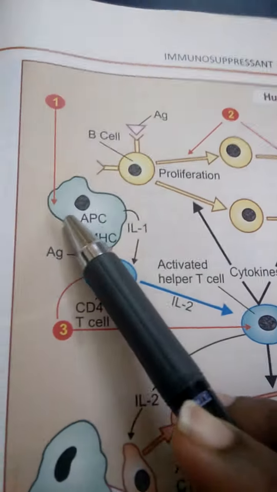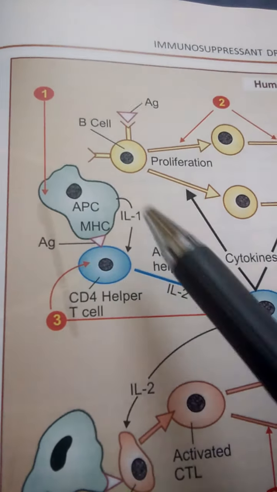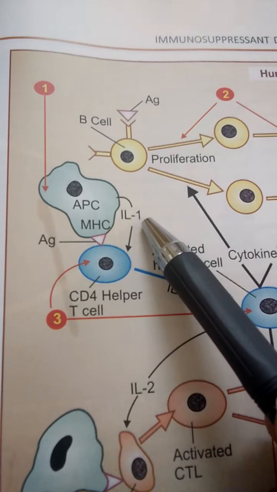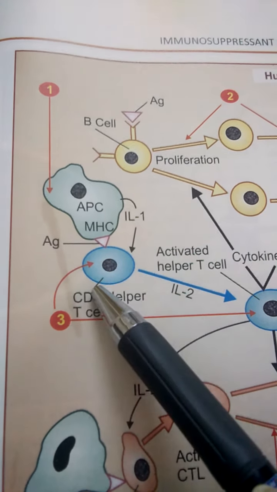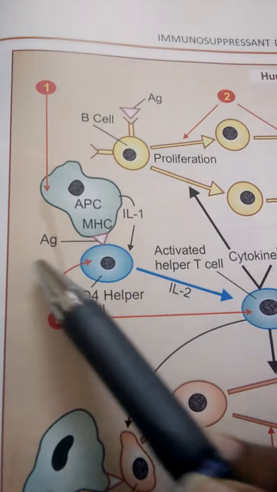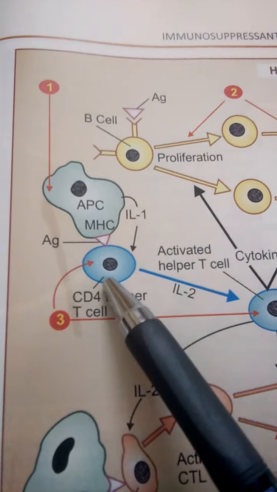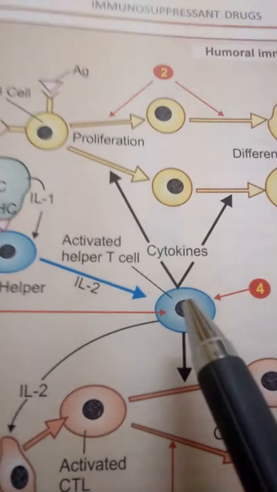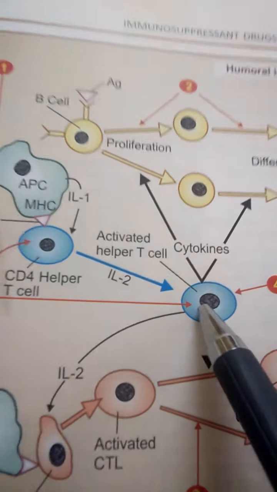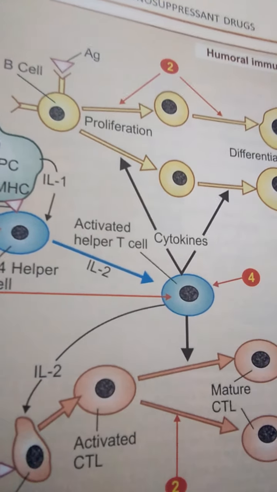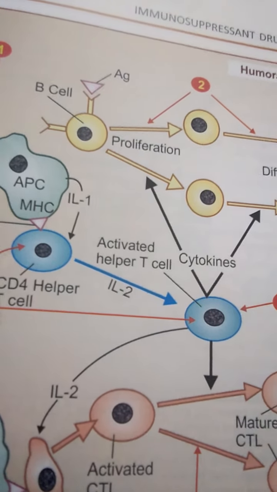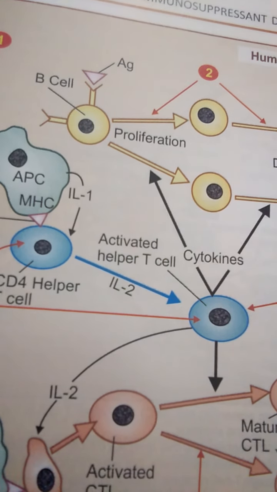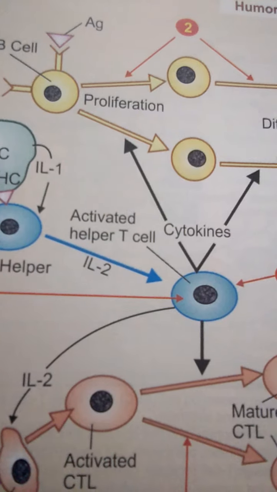The APC along with the MHC and antigen, in the presence of interleukin-1, activates the CD4 helper T cell. After activation of this CD4 T helper cell, there is a formation of cytokines. They proliferate and secrete cytokines.